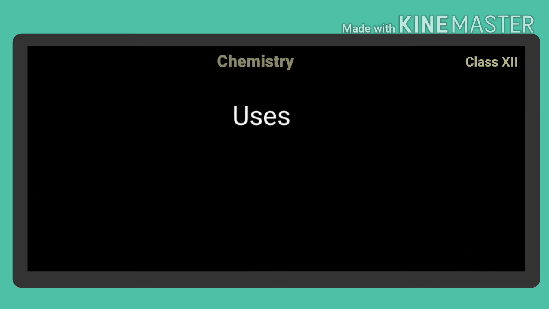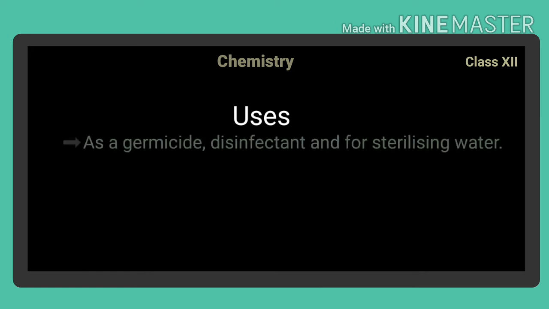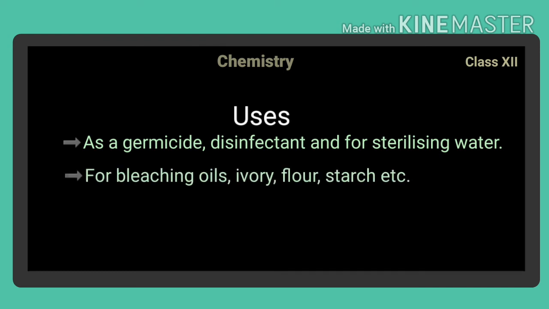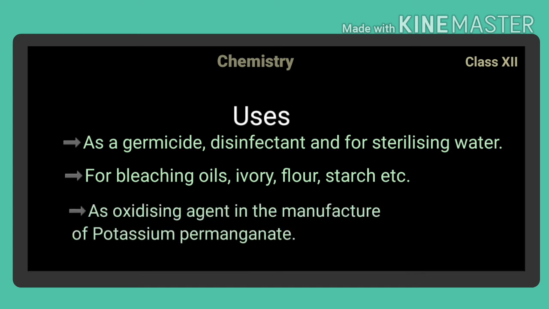Its uses. It is used as a germicide, disinfectant, and for sterilizing water. It is also used for bleaching oils, ivory, flour, starch, etc. It acts as an oxidizing agent in the manufacture of potassium permanganate.